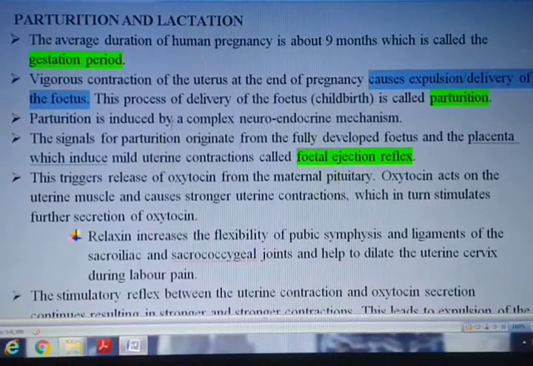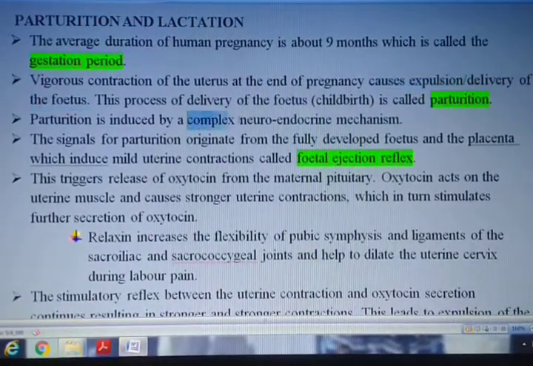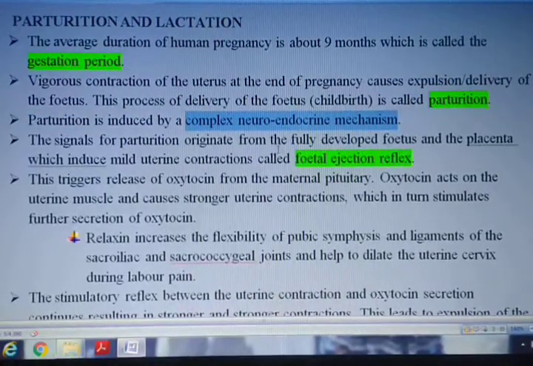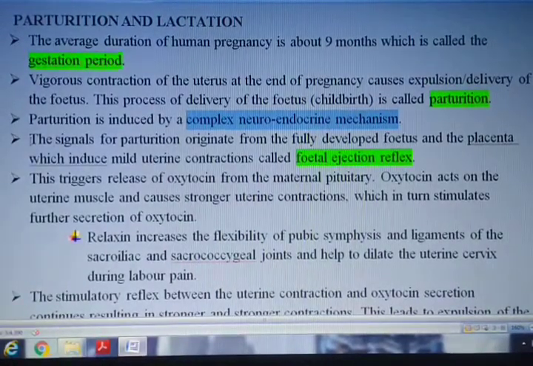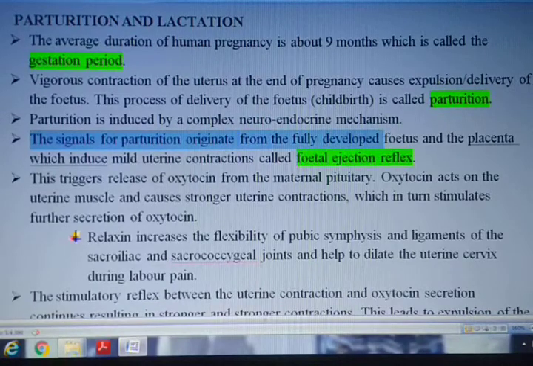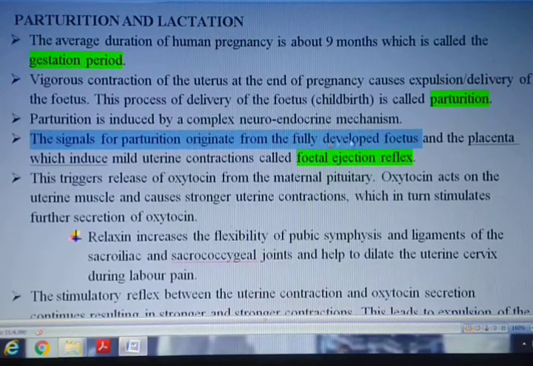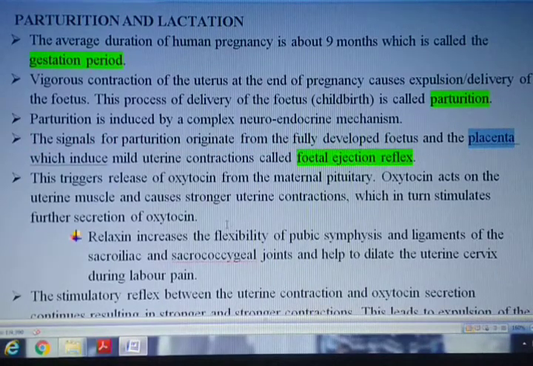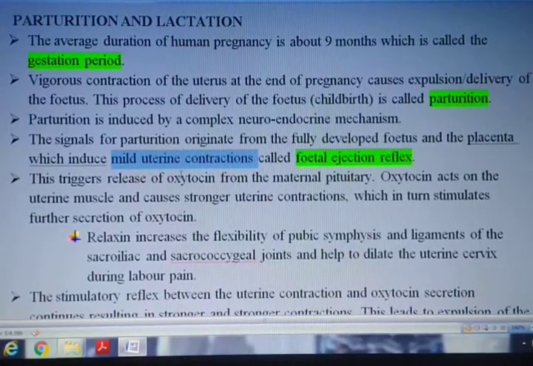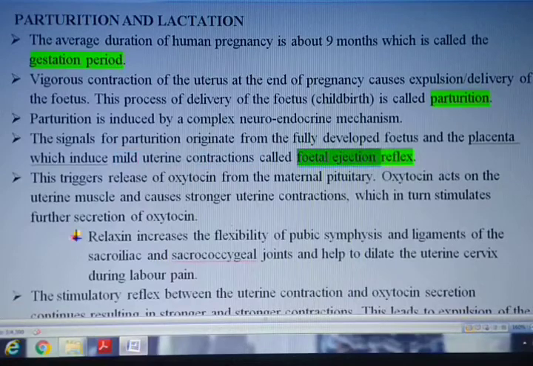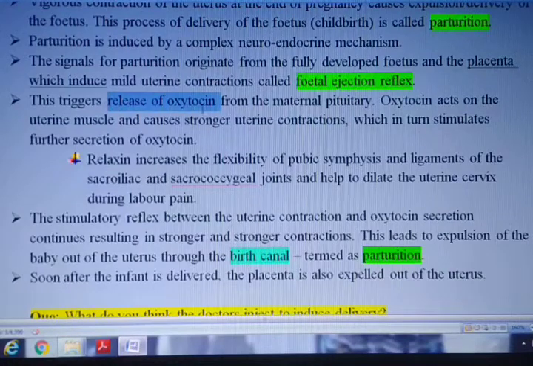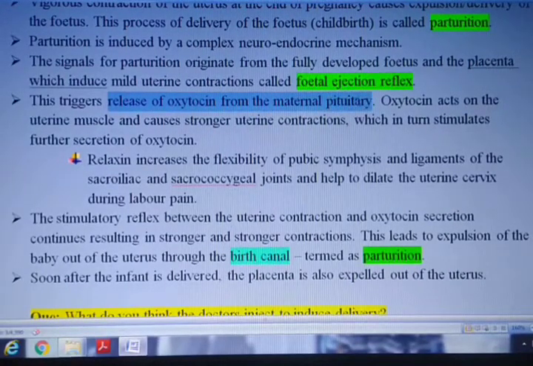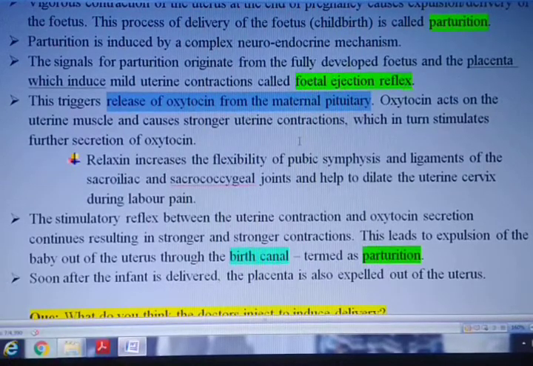Now this parturition is induced by a complex neuroendocrine mechanism. Means the neural system and the endocrine system both are involved over here. Initially the signal of parturition originates from the fully developed fetus and the placenta, which induces mild contraction of the uterus, which is called the fetal ejection reflex. Now this triggers the release of oxytocin from the pituitary gland of the mother.